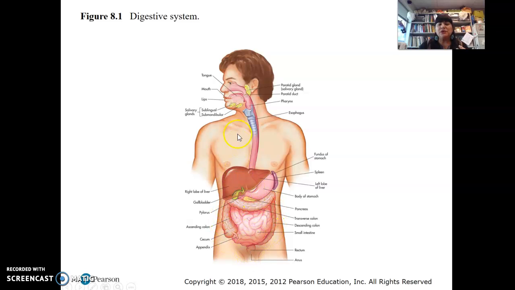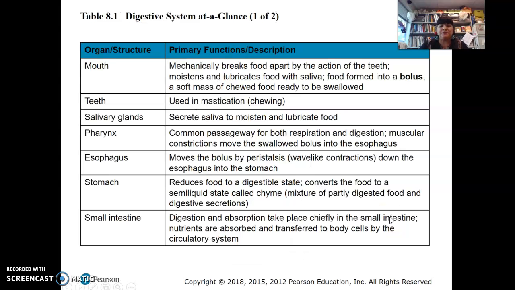And then here are the accessory organs. So the glands are accessory organs, the liver, a huge, major, important organ in the body, the gallbladder. Here is the pancreas, right under the stomach. Here's the spleen, right? So here are some organs here. And if you look, your abdomen is almost completely full of parts of the digestive system.